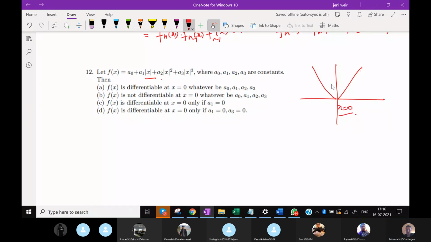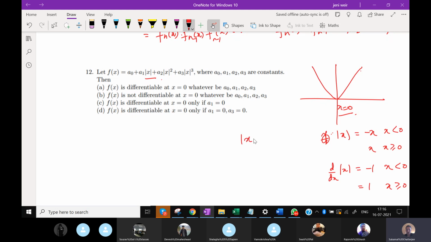This is minus x when x is less than 0 and x when x is greater than or equal to 0. So the differential of mod x is minus 1 when x is less than 0, and plus 1 when x is greater than or equal to 0. So it is not differentiable at x equal to 0.